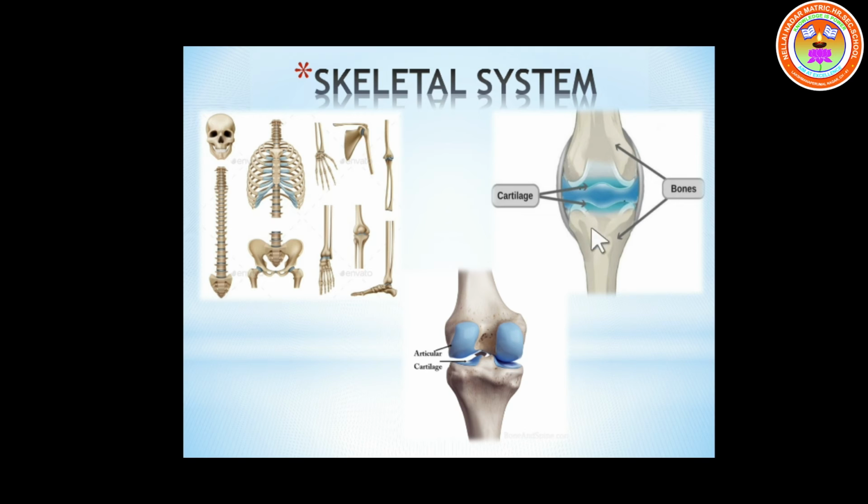What is this cartilage? It is a structure formed in between two bones. It helps to smoothen the joint, that is, to avoid friction. Cartilages are present in between the joints. This blue colored structure is called the cartilage, and it helps in avoiding the friction between the two bones. And the two bones are united together at the joints.